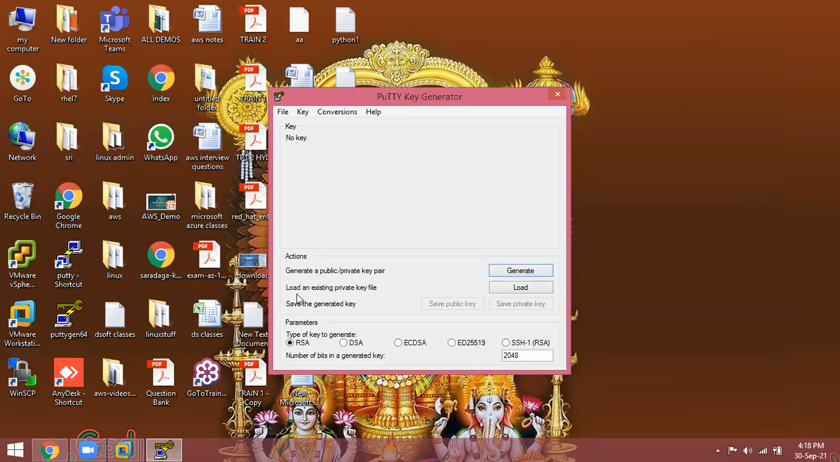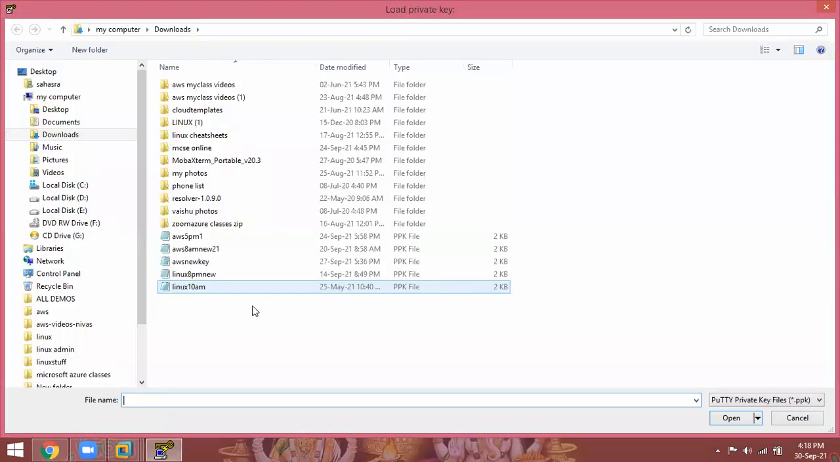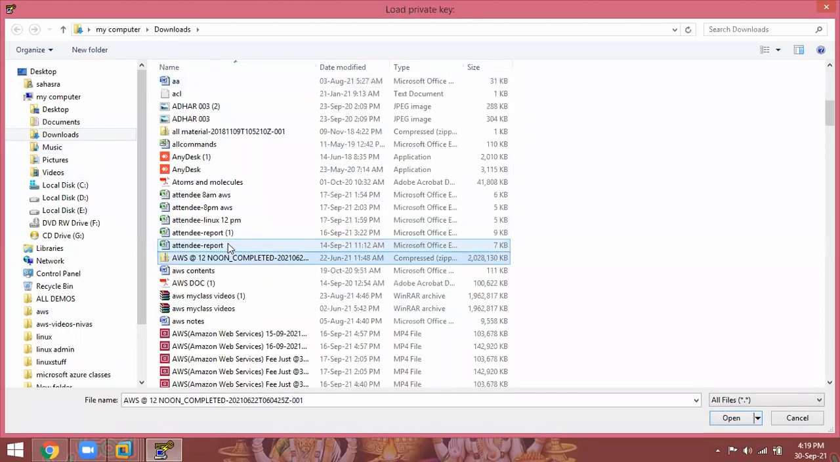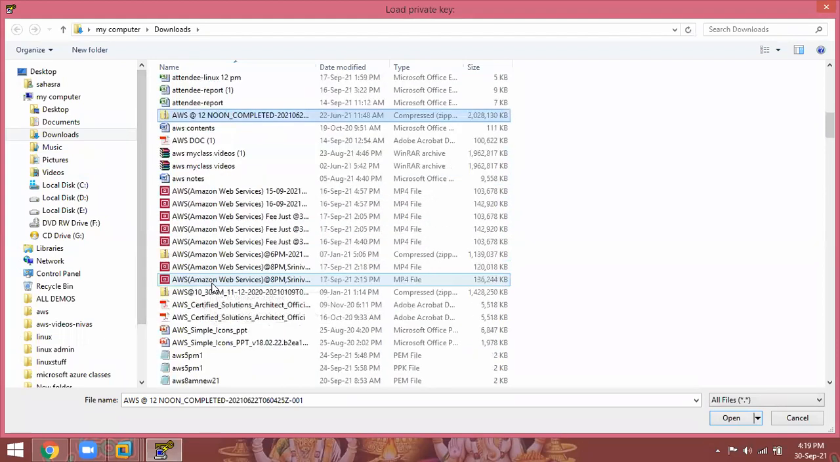So select "Load an existing private key file" and click on Load. Remember this point carefully. Click on Load. Now here select All Files from the right side drop-down button. That is in the Downloads directory. What is our PEM file name? AWS 330 PM.